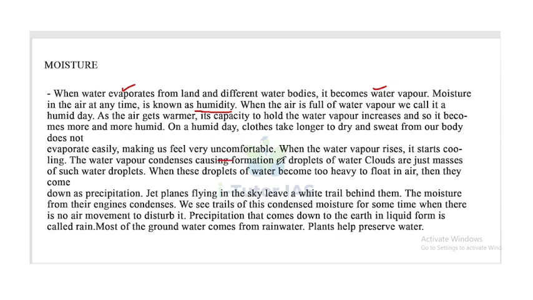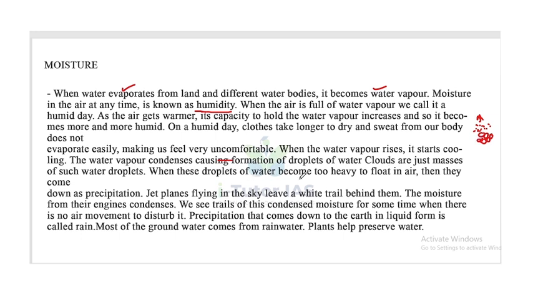Now, when the water vapor rises, it starts cooling. The water vapor condenses, causing the formation of droplets of water, and clouds are formed. These clouds are just masses of such water droplets. Look at this. Here the water vapor rises and starts cooling, and due to this process the clouds are formed and the masses of the clouds increase.